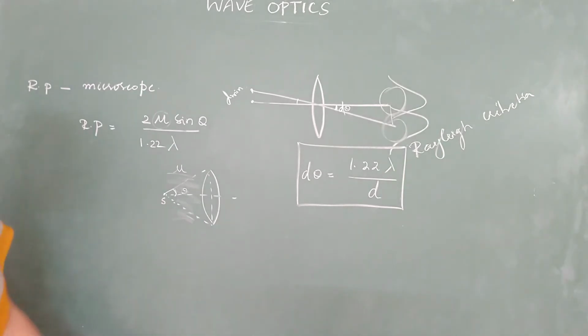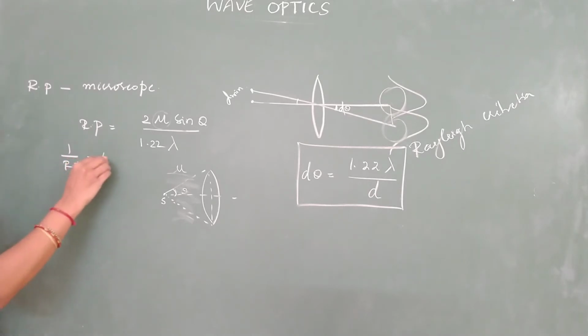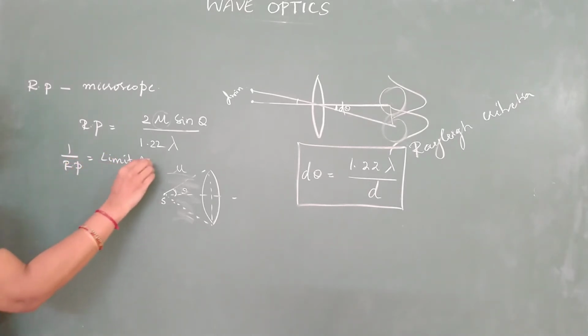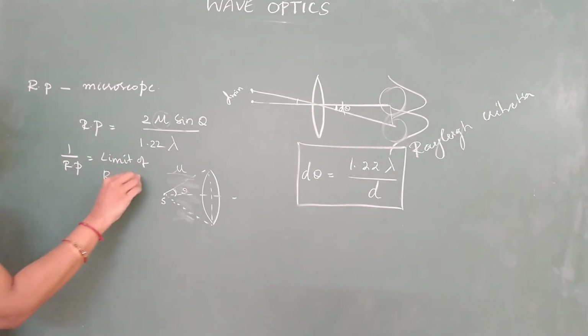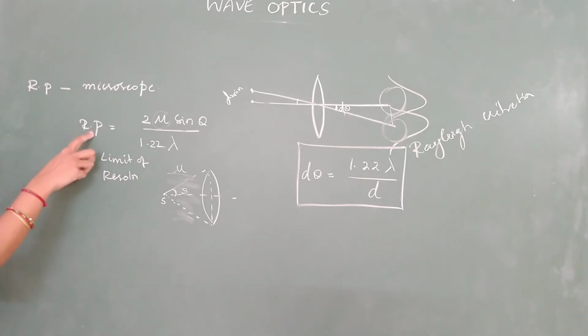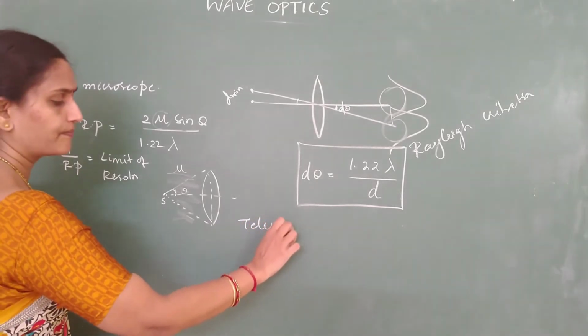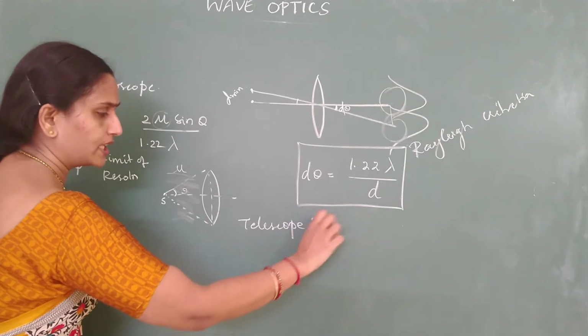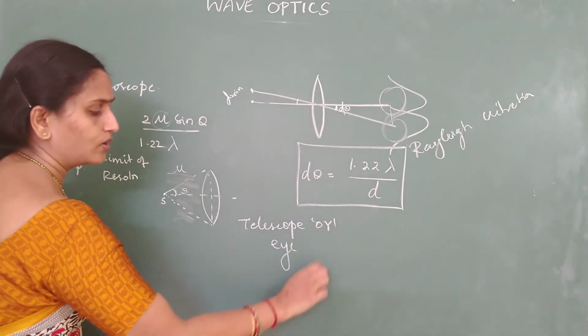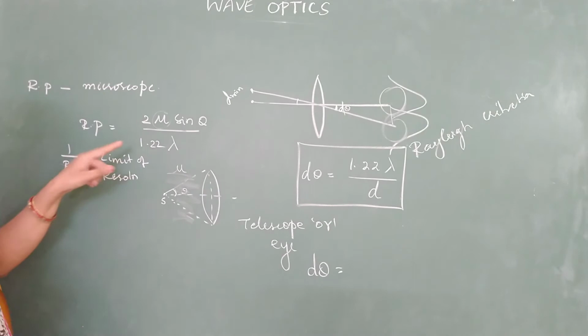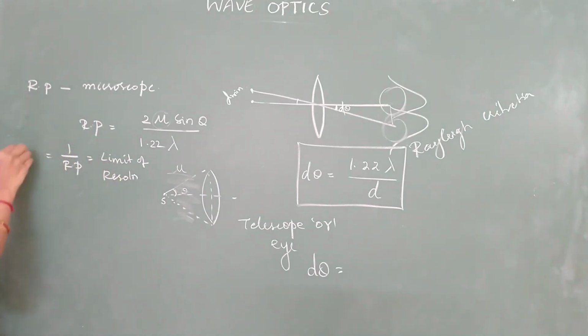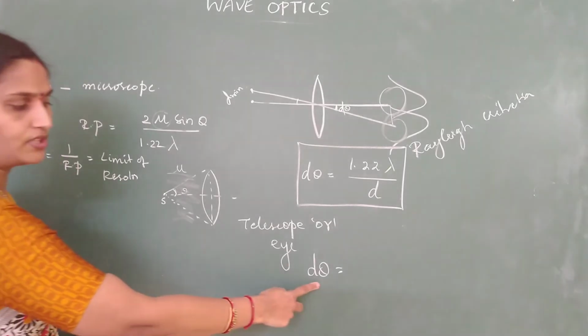Whereas coming to telescope, reciprocal of this. What do we call the reverse as? Limit of resolution. Reciprocal of resolving power gives you limit of resolution. Then for a telescope or human eye, we give angular resolution. Here the limit of resolution, we write it as d minimum. It is not angular resolution, we are giving distance here. Whereas for telescope and eye, we give you angle.